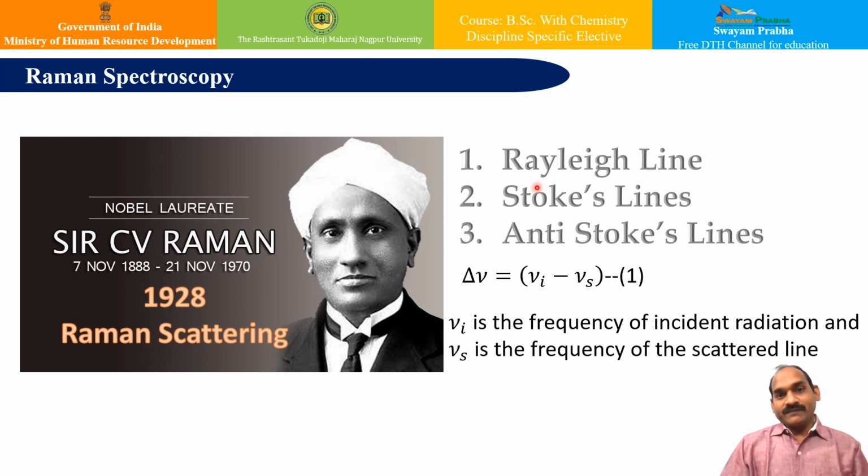Now, the shift in the frequency of a particular scattered line, that is nu s, from that of the incident radiation, that is nu I, is called Raman frequency or Raman shift. We can see here that nu I is the frequency of incident radiation and nu s is the frequency of the scattered line.